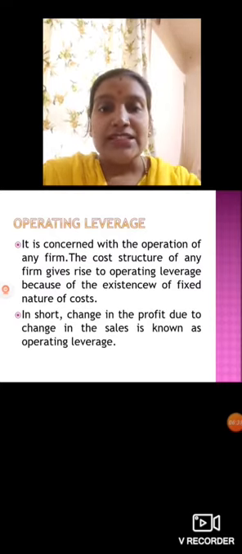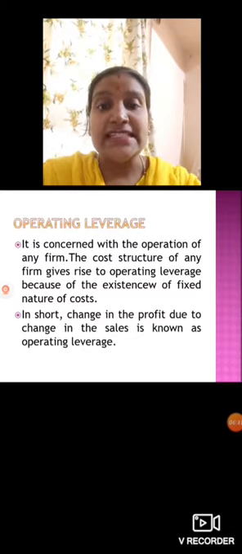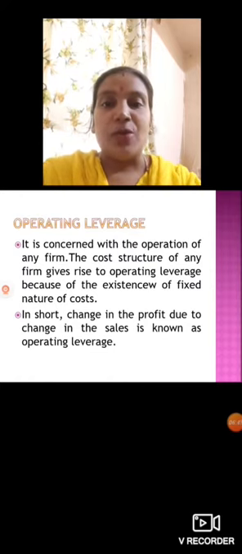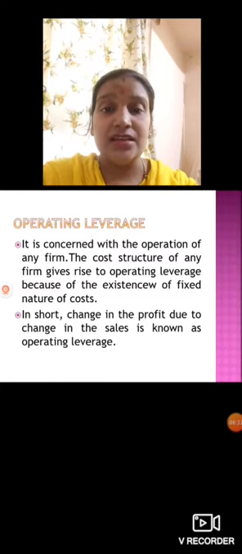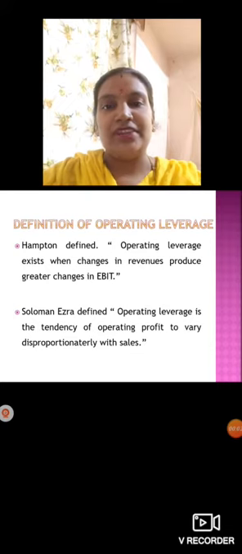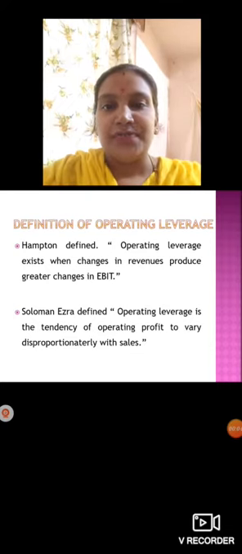In short, change in profit due to change in sales is known as operating leverage. So you can write this for 2 marks. In short, you can write operating leverage as the changes in the profit due to the changes in the sales. So next we'll see the definition of it. Okay, definition of operating leverage.